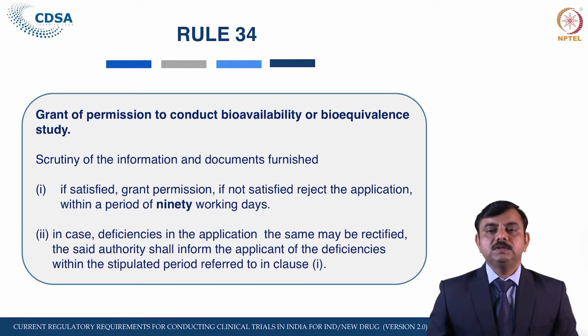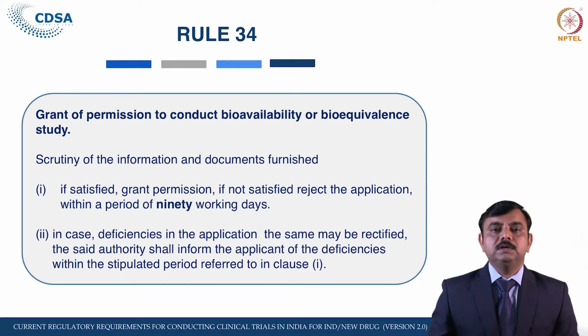So the CT form, the application and the permission in these forms. In case the licensing authority is not satisfied, he can reject the application, but the reason given for the rejection has to be conveyed to the applicant in writing. This approval or rejection has to be conveyed to the applicant within 90 working days from the date of receipt of the application in form CT5.